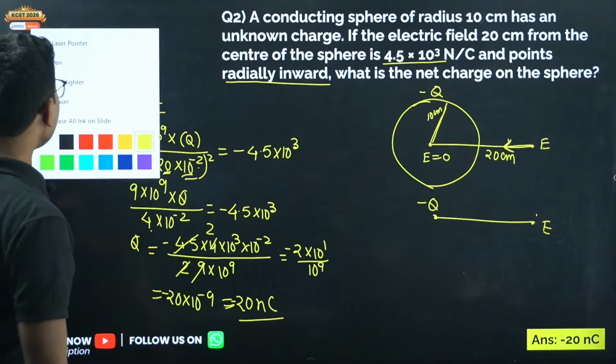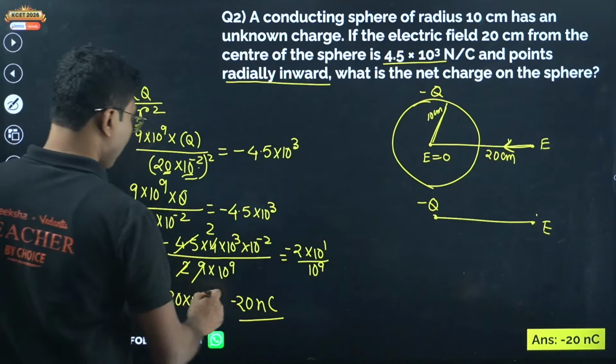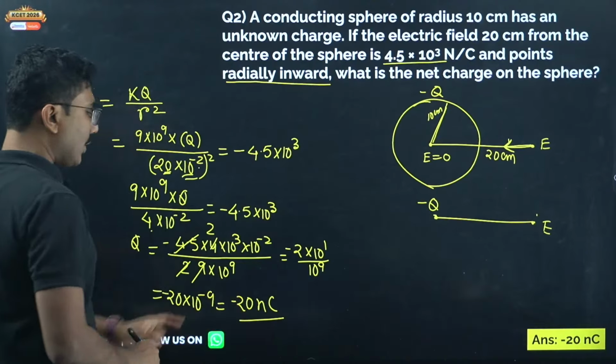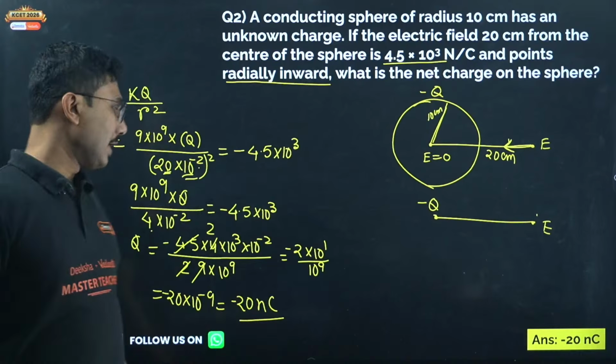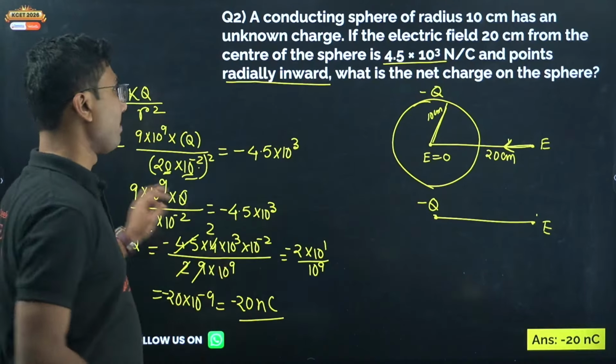Okay, if you want, you can keep the answer as this value as well, 20 into 10 to the power of minus 9. That's fine, but don't forget to add the unit. If you are keeping it here, it will be coulomb. If you are keeping it here, it will be nanocoulomb.